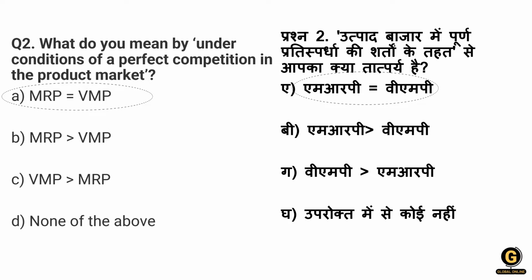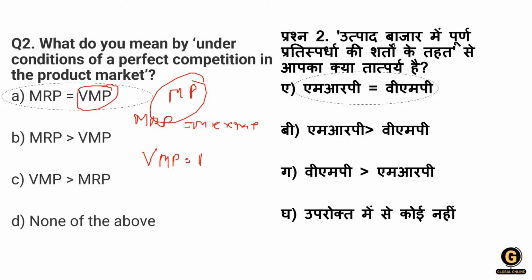How? Let's see. What is MRP? MRP is equal to MR, marginal revenue, into marginal product. Value of marginal product, that is VMP. VMP is equal to the price of units of output multiplied by the marginal product, that is MP. So VMP is equal to P into MP, marginal product into P.